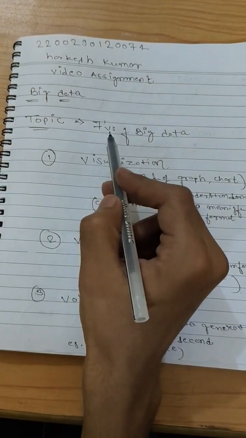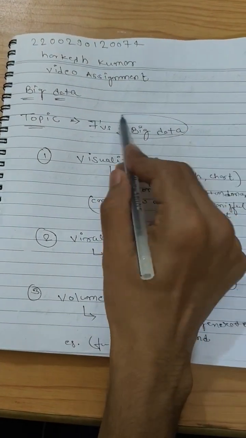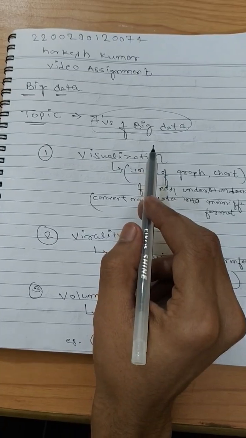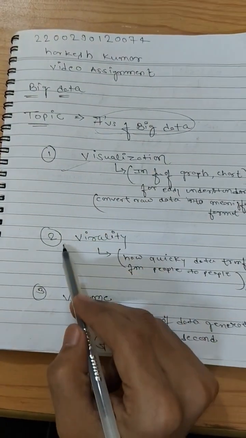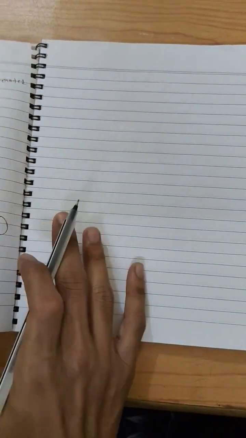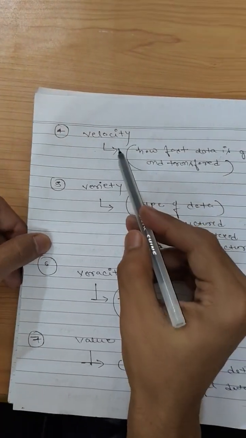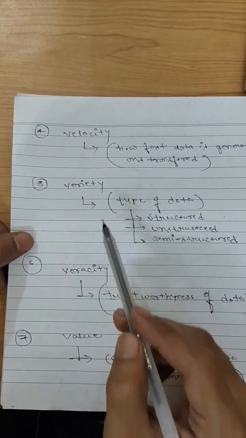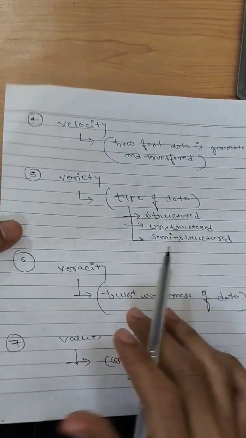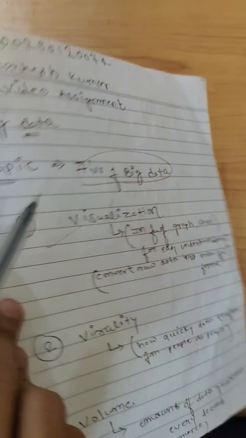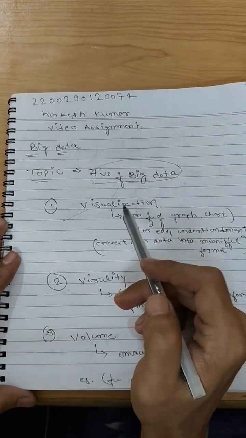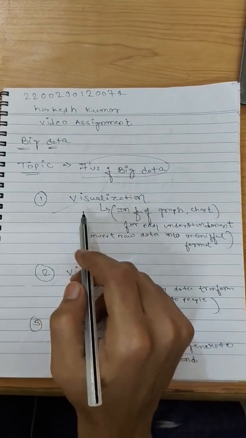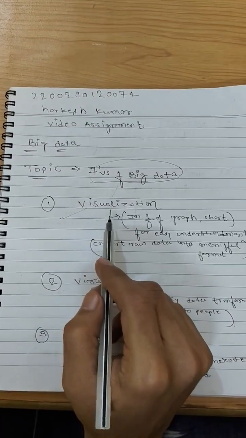Big Data, my topic is 7 V's of Big Data. So the 7 V's are visualization, virality, volume, velocity, variety, veracity and value. Now we are going to discuss all 7 points in detail. So firstly we will discuss visualization.